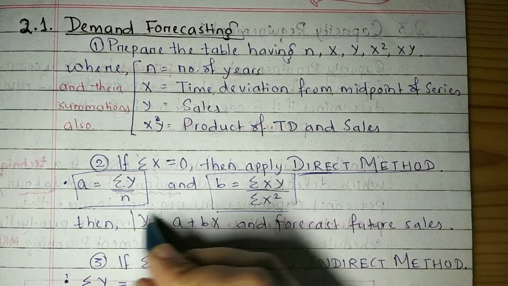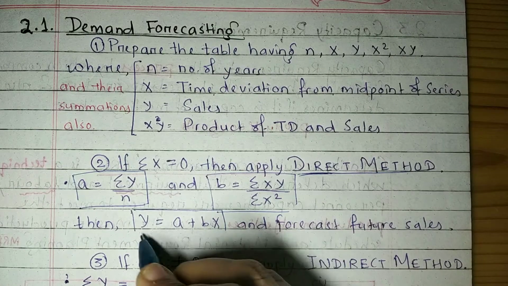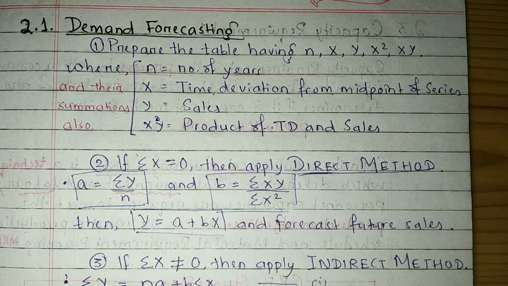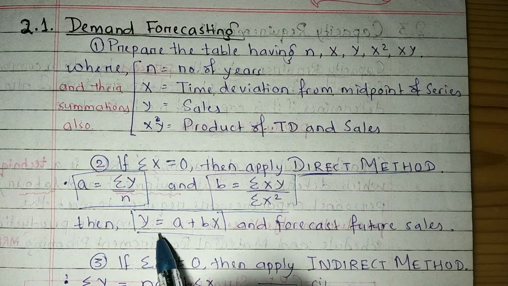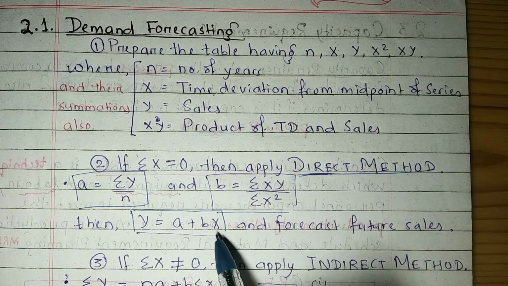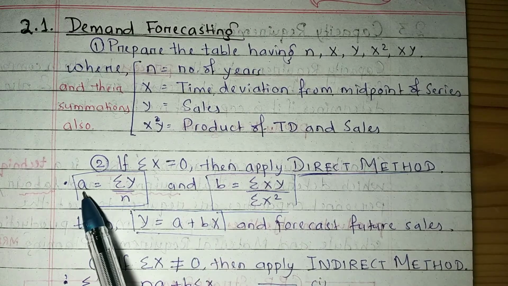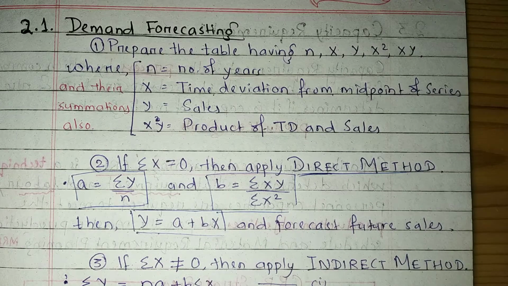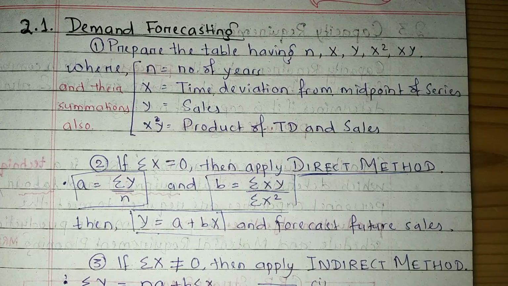And then you have to apply the formula of a straight line, that is y equals to, what is the formula of a straight line? y equals to mx plus c. The same thing has been written here in different language, that is y equals to a plus bx. Then you have to put the value of your a and b in the equation, and then x is your time deviation, and you can forecast the future sales, right?